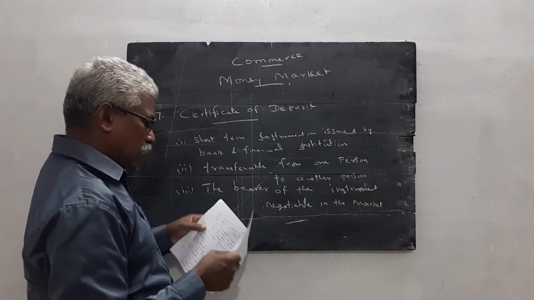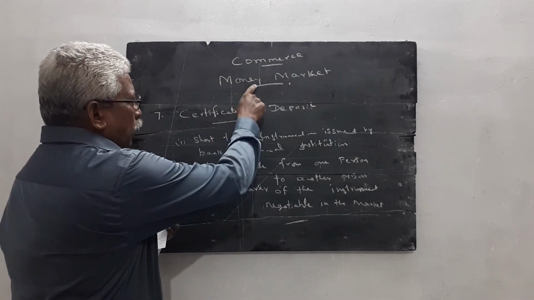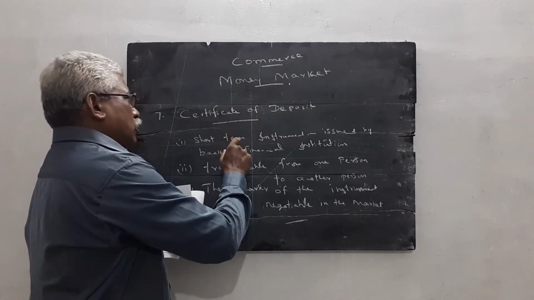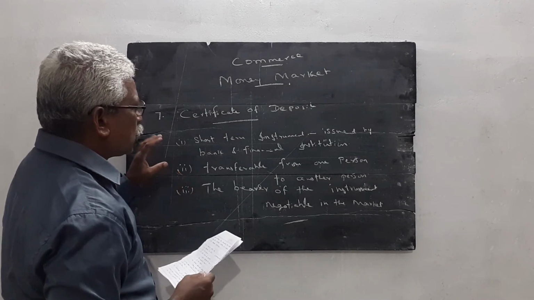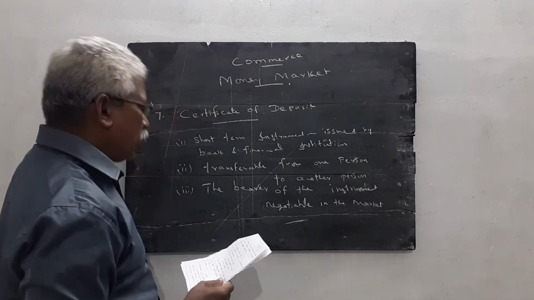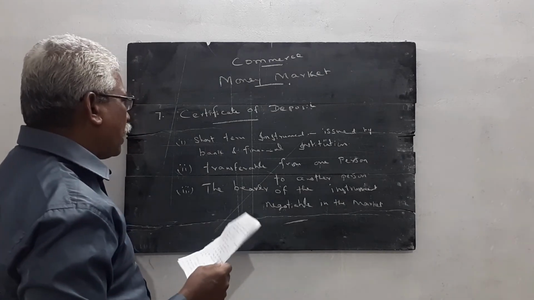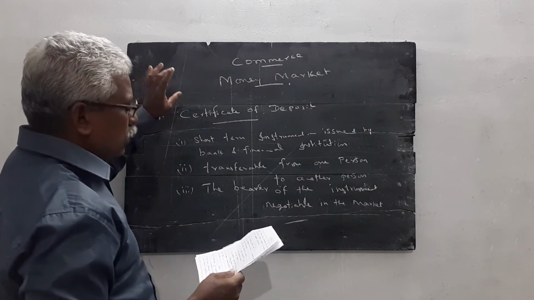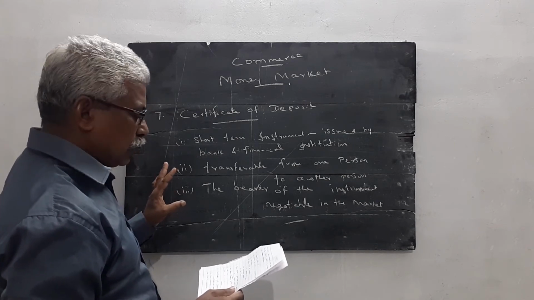Once again I explain the sixth question. What is the meaning of treasury bill? Treasury bill is one of the instruments used in the money market. Certificate of deposit is also one of the instruments used in the money market. Treasury bill is issued by the government. It is a promissory note. It is very popular. It has a high degree of liquidity. The government promises to pay the specified amount in the specified period to the bearer. There are 91 days treasury bill, 182 days treasury bill, 364 days treasury bill.